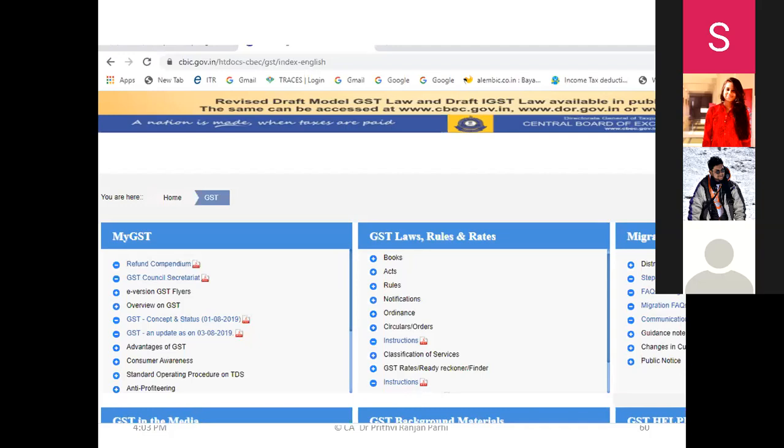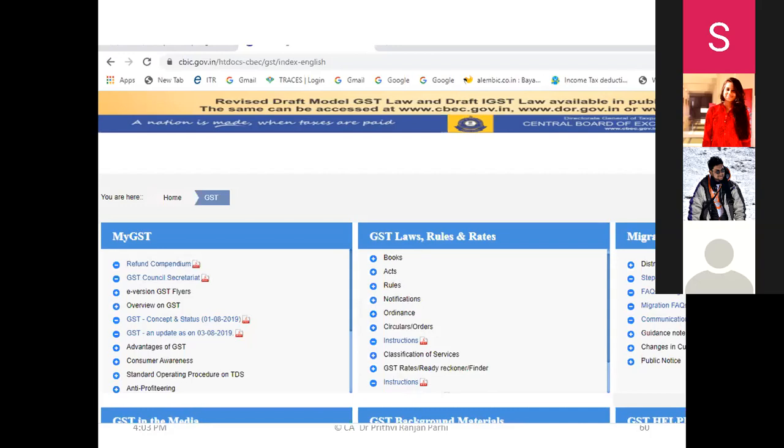What is more important is that you should know where the law is. Here in our subject too, act, rules, notification, ordinance, everything is here. GST rates are here. This is the original source of law.